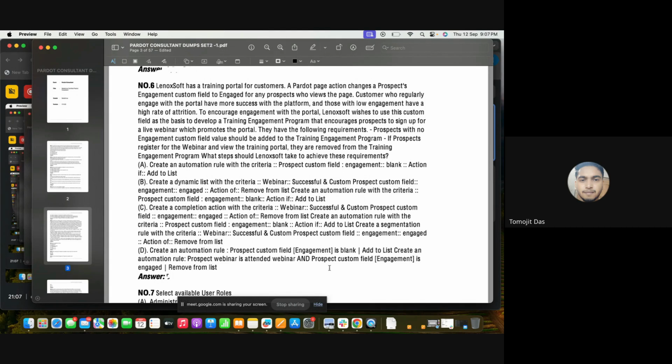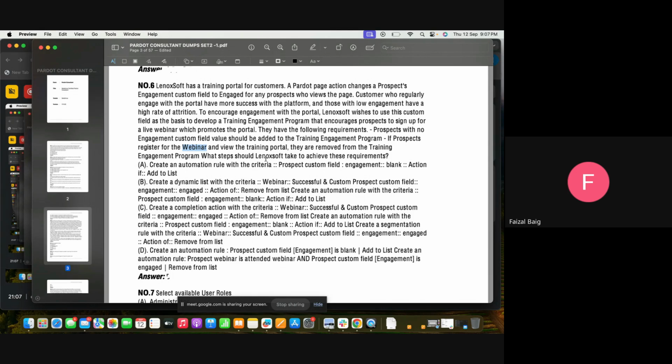So I am saying that I'm following the last three lines. The prospect registers for the webinar and views the training portal. So we can relate the training portal with forms or landing page, or maybe webinar as well. If the prospect registers for the webinar and views the training portal, they are removed from the training engagement program.